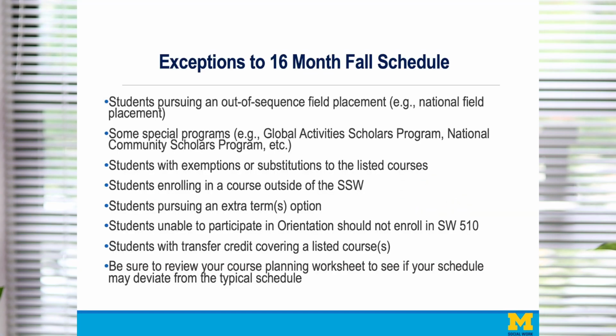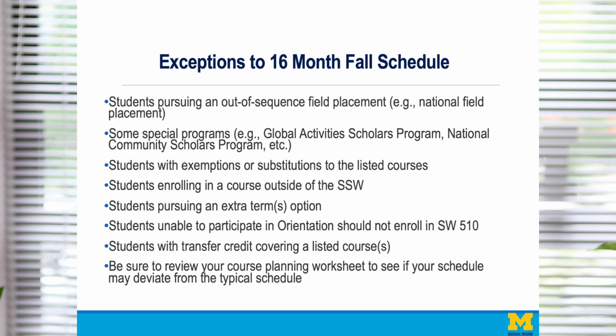Students following this 16-month schedule would have some exceptions to this. Students pursuing an out-of-sequence field placement, for example, a national field placement, would actually be enrolling in field work during this semester, so they would be following a slightly different schedule. Some of our special scholarship programs, for example, the Global Activity Scholars Program, the National Community Scholars Program, also start field work in the first term.